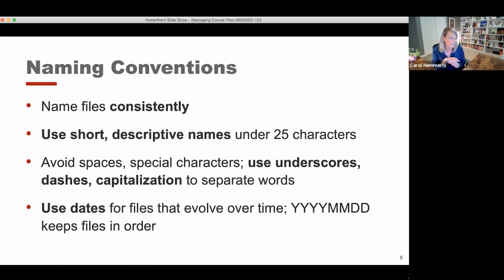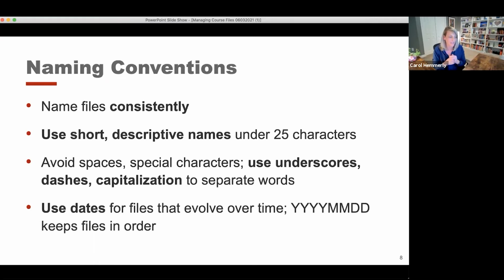And then the last thing to keep in mind, if you have files that evolve over time, which many instructors do, is that you don't necessarily want to save over that same file over and over again. So you start making multiple copies of that file, one for autumn, one for spring. And when you're doing that, it's important that you use a standard naming convention, so those are being organized.